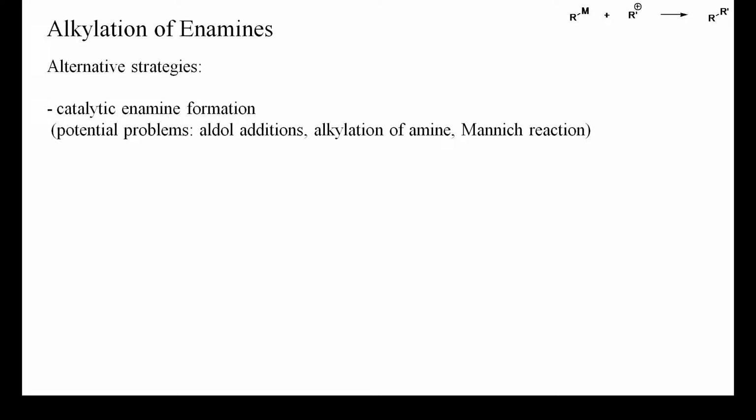In recent years, for instance, the chemistry of enamines formed in catalytic quantities only has been intensely investigated, but numerous side reactions can occur. These include aldol additions, direct alkylation of the amine at nitrogen, and Mannich reactions, that is, the alkylation of aldehydes or ketones by iminium salts. Further alternatives include boron, titanium, or alkali enolates, the latter being the most basic and nucleophilic. Silyl enol ethers can also be alkylated at carbon, but this usually requires acidic reaction conditions and strong carbocation-like electrophiles.